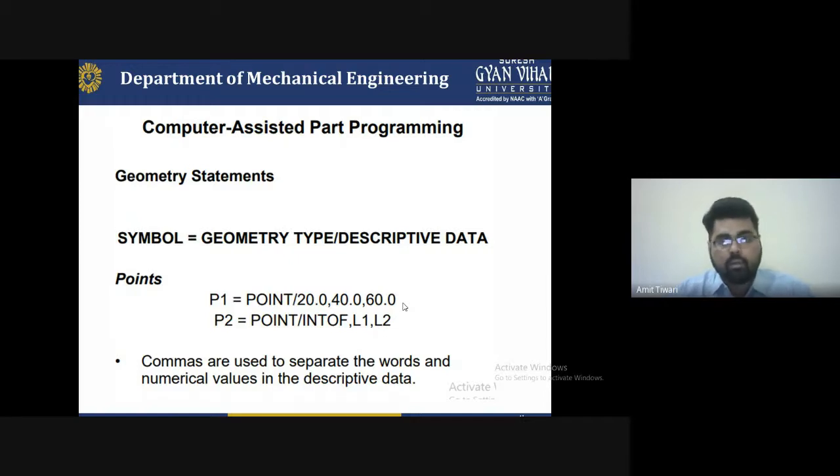In this geometry statement, every word is separated by a comma, followed by the numerical values in the descriptive function. The descriptive function is indicated by writing the points with the different codes, comma, point, or any other language you select. If you want to skip that program, you have to write the skip, and turn off that particular program by this.